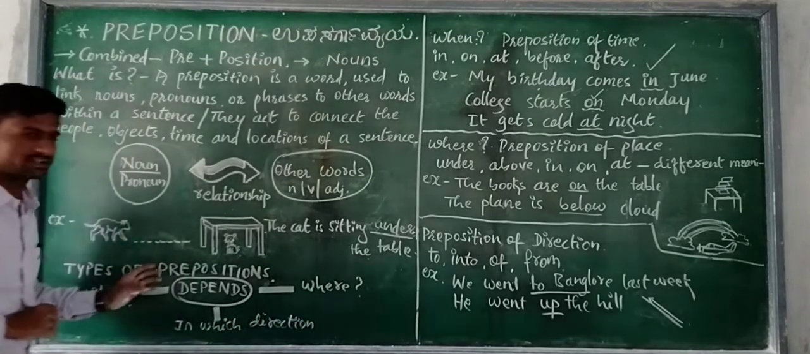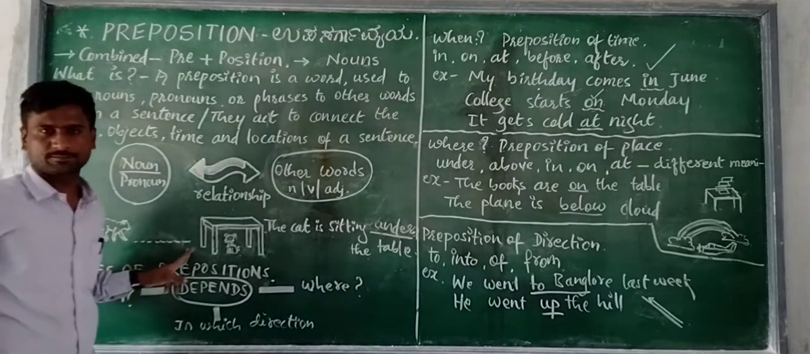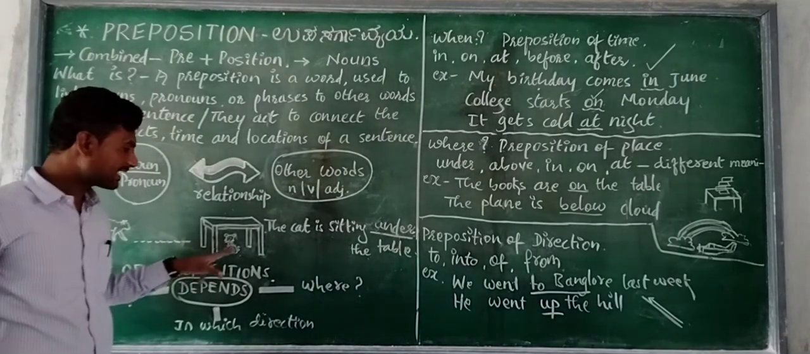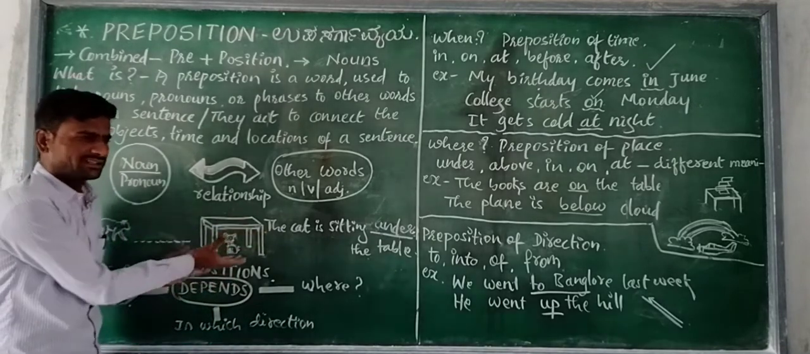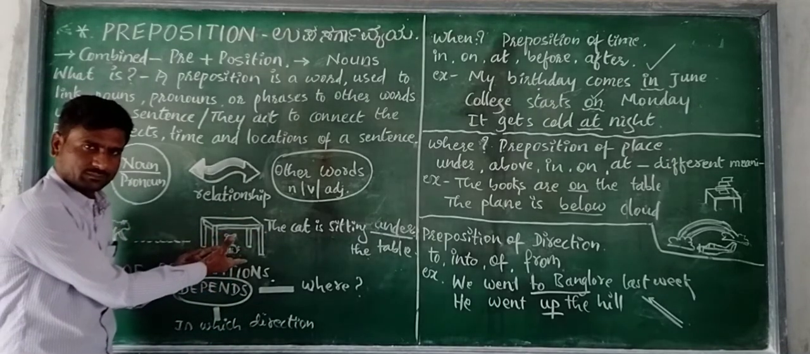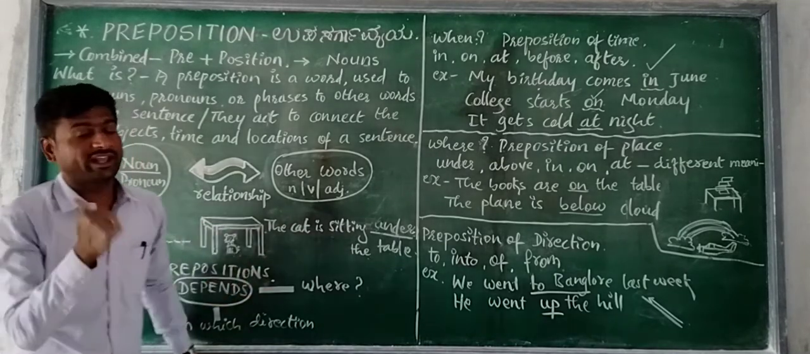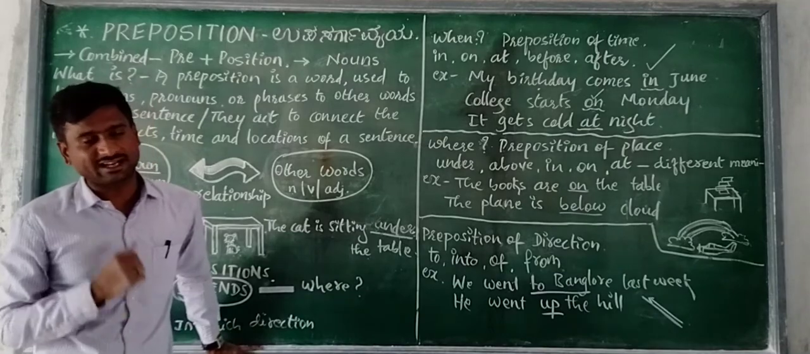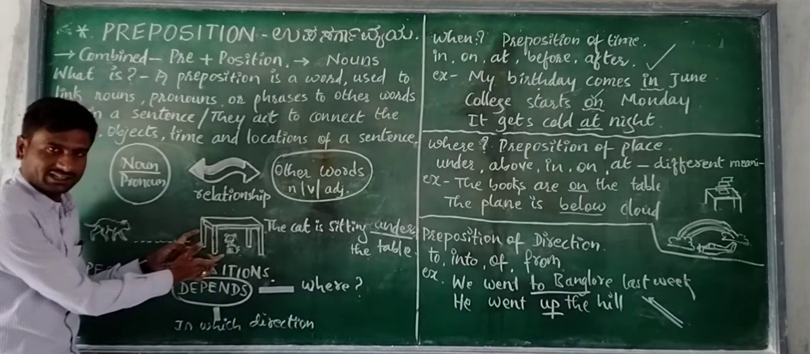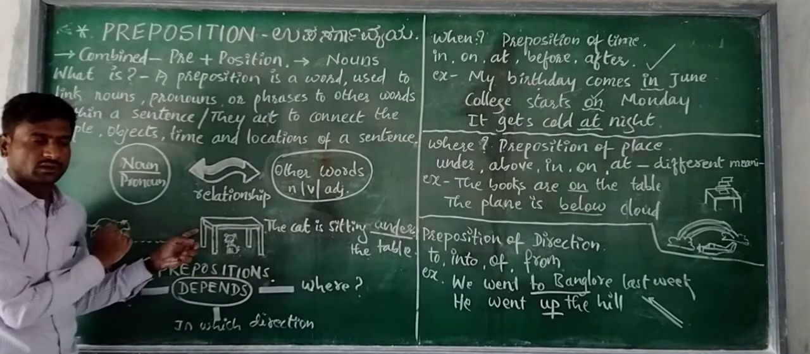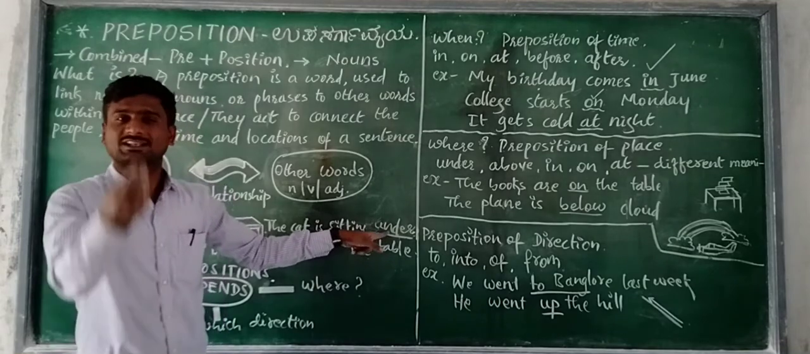Okay, see, look at the example here. The cat is running, and after this, the cat sits somewhere. The cat is sitting under the table. Where is the cat sitting? Under the table. The cat is sitting under the table. And the word under is the preposition, and it provides us the